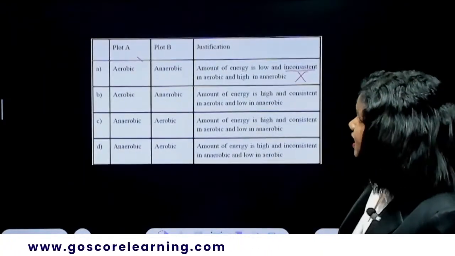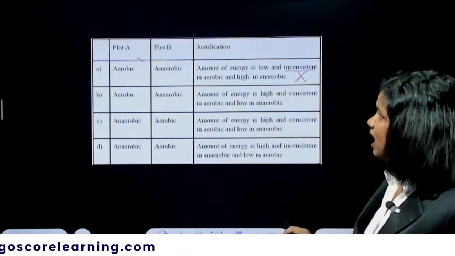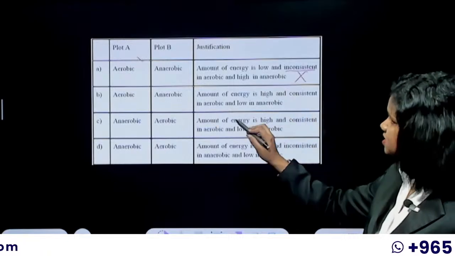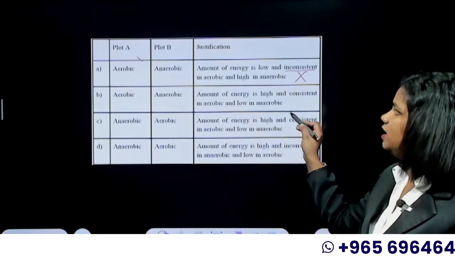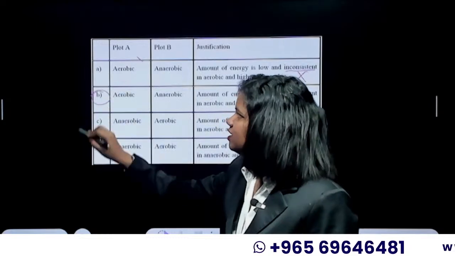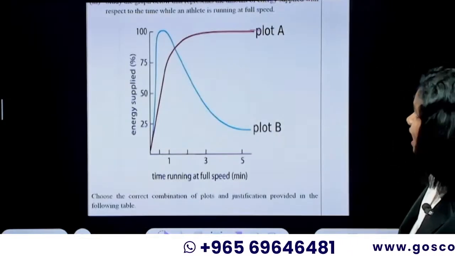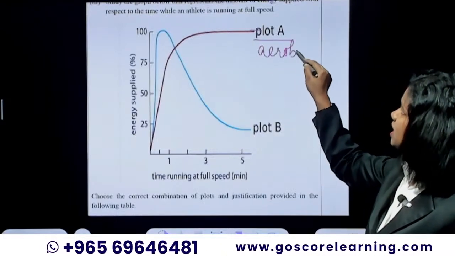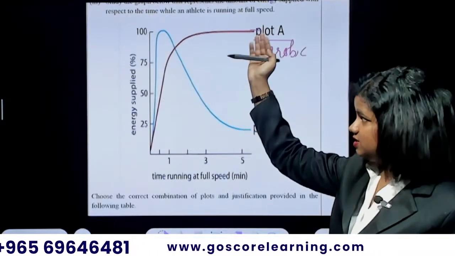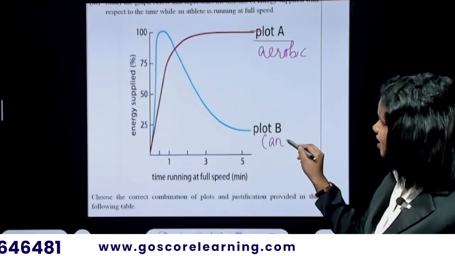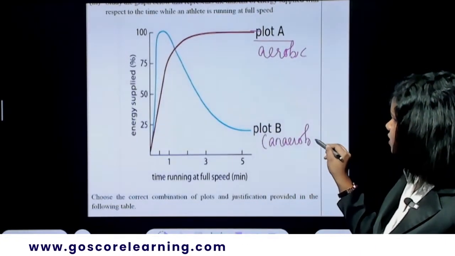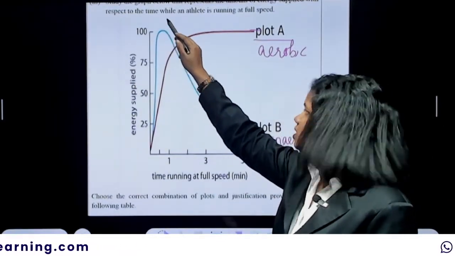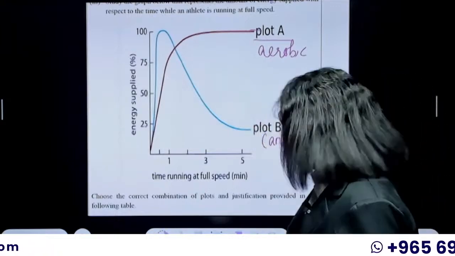So then aerobic plot A, anaerobic plot B: amount of energy is high and consistent in aerobic and low in anaerobic. Yes, that can be the correct answer, right? So plot A should be showing the aerobic respiration, high energy and consistency, while plot B should be showing anaerobic respiration or anaerobic condition, where there is a huge rise in the energy, then it drops. It's not consistent. So it's option B.